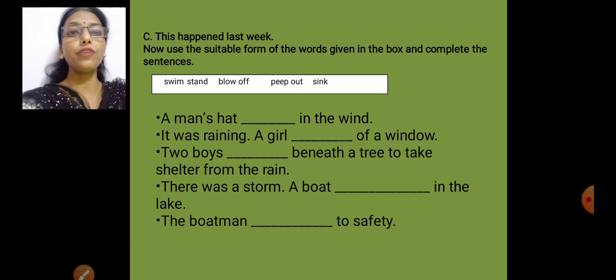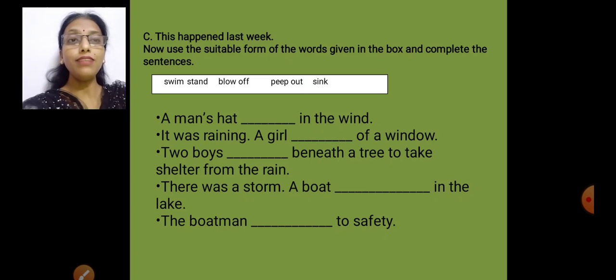Now the fourth one. There was a storm. A boat dash in the lake. Now if a storm is there, can a boat resist that storm? It will shake, it will vibrate, yes. It will move here and there. And there are chances that it can sink. So what will be the past tense of sink? Sank. A boat sank in the lake.